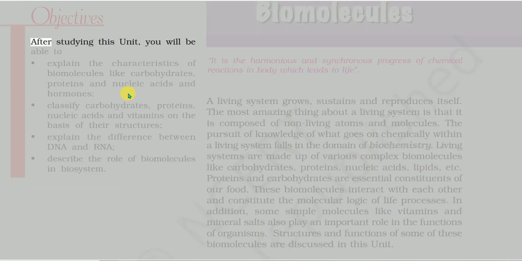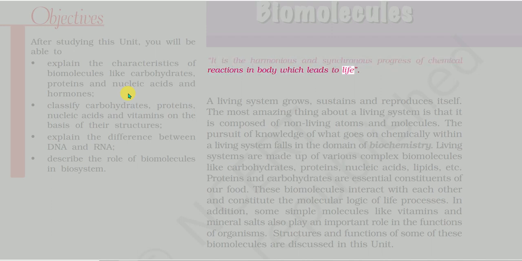Biomolecules. After this unit, you will be able to explain the characteristics of biomolecules like carbohydrates, proteins, nucleic acids and hormones; classify carbohydrates, proteins, nucleic acids and vitamins on the basis of their structures; explain the difference between DNA and RNA; and describe the role of biomolecules in biosystem. Objectives. It is the harmonious and synchronous progress of chemical reactions in the body which leads to life.